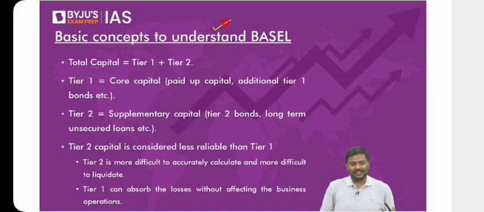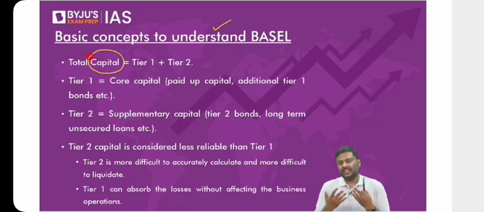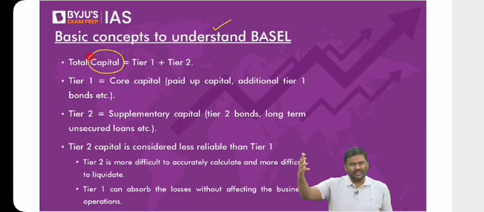In Basel guidelines, we are yet to start the guidelines themselves, but we were discussing certain concepts related to them. I started with the term capital. What is capital? Capital is the money that is there with the bank to conduct business. For example, when you start a business, will you not invest money? Of course, yes. That money that you invest in a business is called capital.